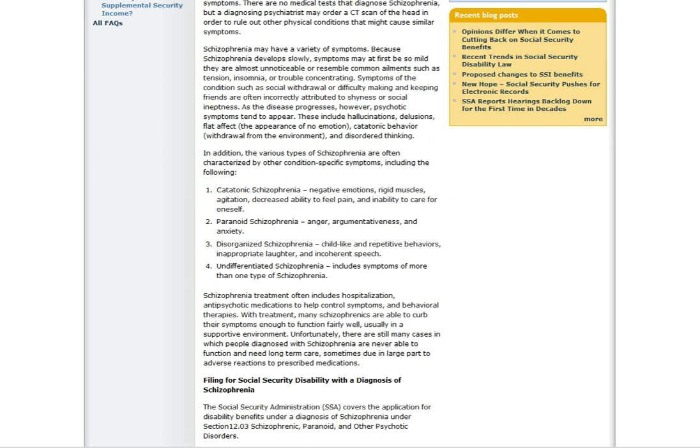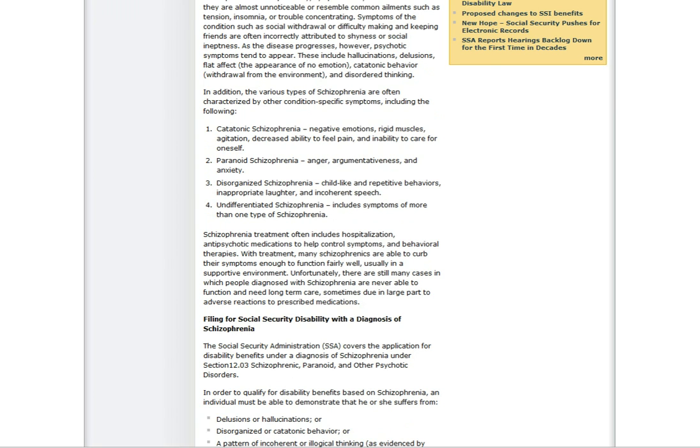Schizophrenia may have a variety of symptoms. Because schizophrenia develops slowly, symptoms may at first be so mild that they are almost unnoticeable or resemble common ailments such as tension, insomnia, or trouble concentrating. Symptoms of the condition, such as social withdrawal or difficulty making and keeping friends, are often incorrectly attributed to shyness or social ineptness. As the disease progresses, however, psychotic symptoms tend to appear. These include hallucinations, delusions, flat affect, catatonic behavior, and disordered thinking.